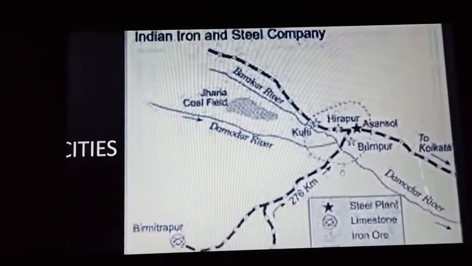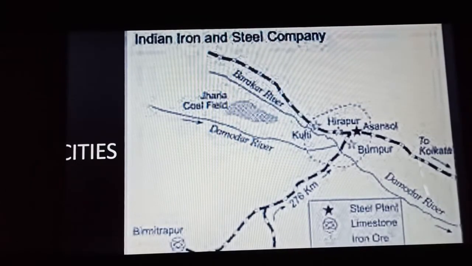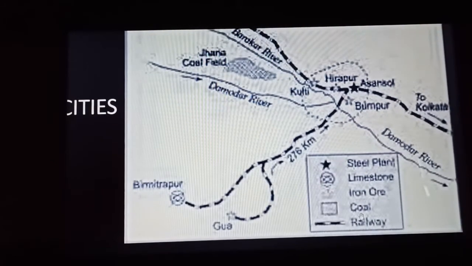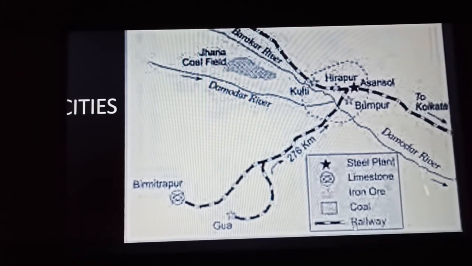So you can see this is the map of the Indian Iron and Steel Company. You can see the three units of the steel company. Hirapur is present over here, then here Kulti is present, and here Burnpur is present. Okay, you can see the legend here. The steel plant is marked with this star shape, and other symbols are also given, which represent different types of raw materials and also the railway line.